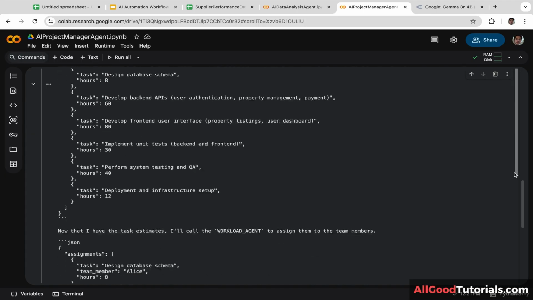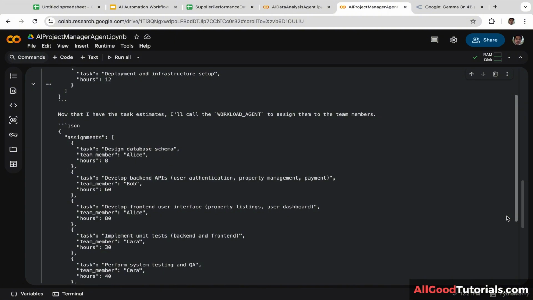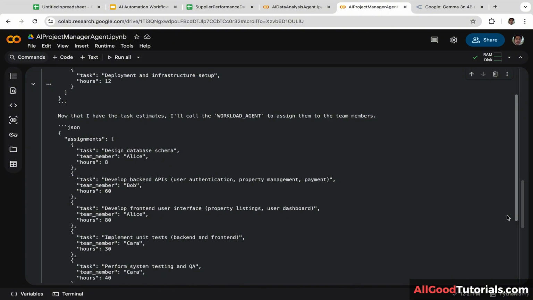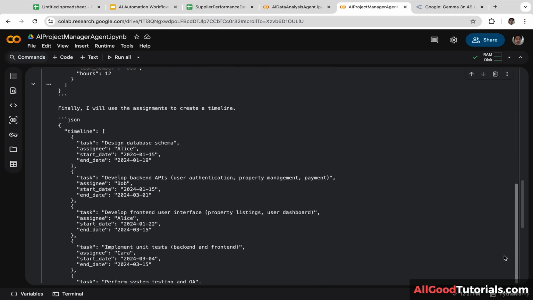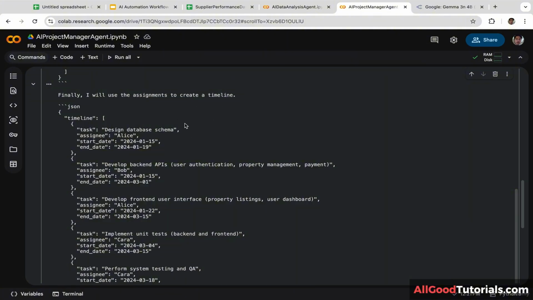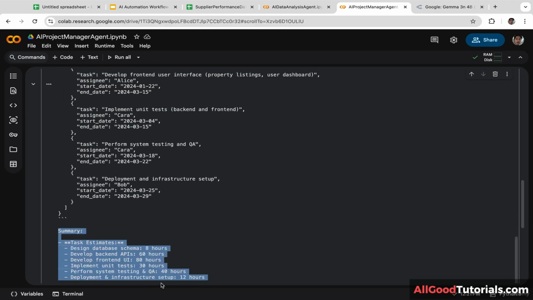Okay, let's scroll down. Now that I have the task estimates, I will call the workload agent to assign them to the team members. Here is the first assignment, design database schema. The task is given to Alice. Develop backend APIs. The task is given to Bob. Let's scroll down. Finally, I will use the assignments to create a timeline. Here is the project timeline, and here is the project summary.